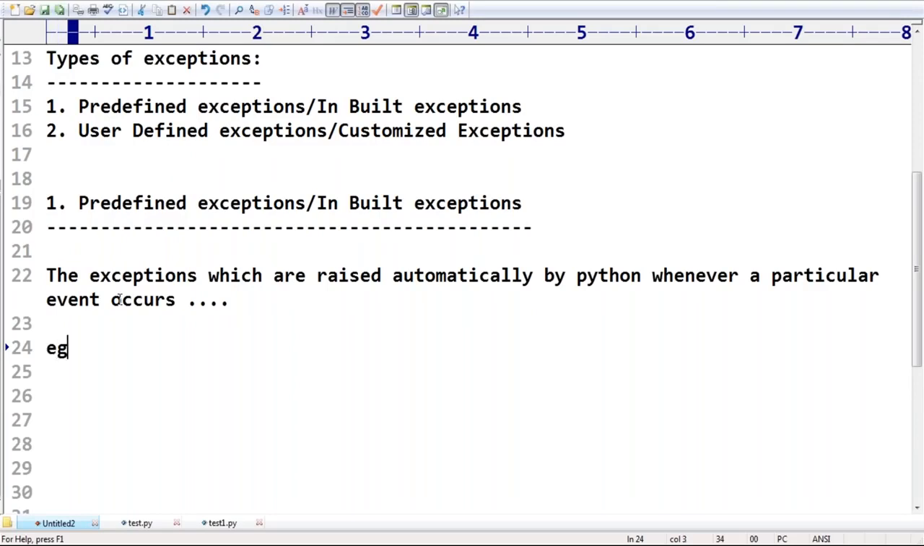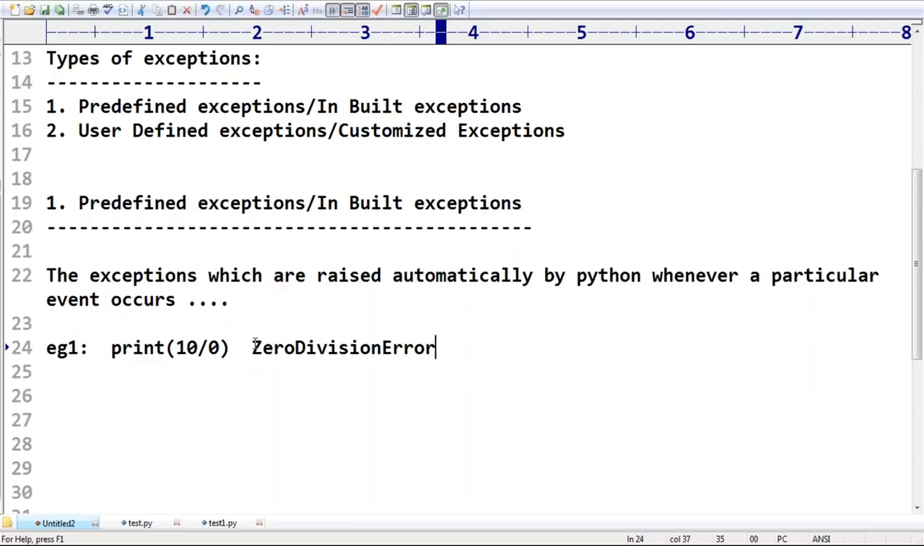A very simple example for that: whenever we try to print 10 by 0, automatically Python is going to raise ZeroDivisionError. Correct or not? So this is by default considered a predefined exception. This is Python's inbuilt exception.